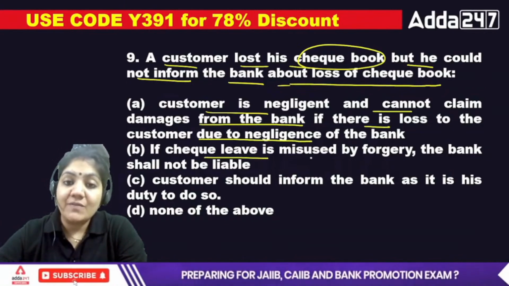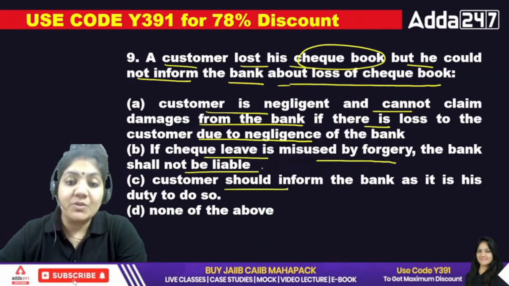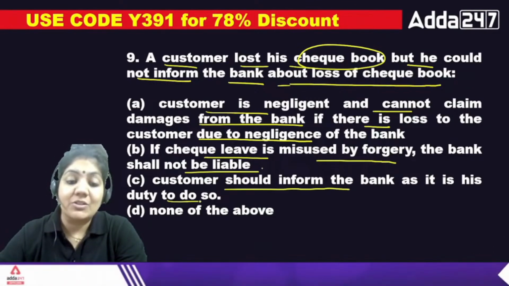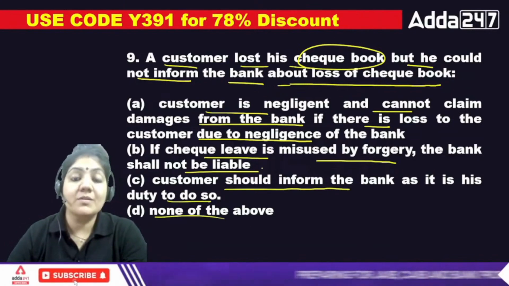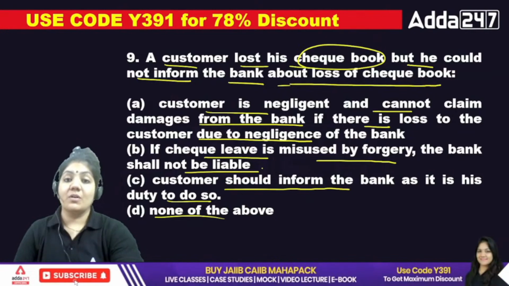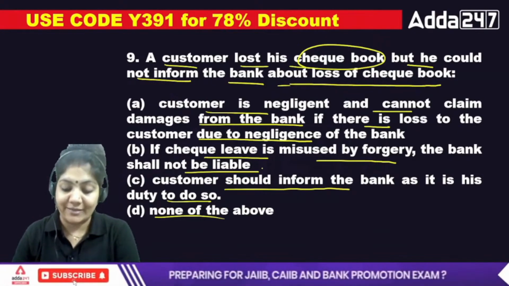B: if the check leaf is misused by forgery, the bank shall not be liable, and the customer should inform the bank as it is his duty. D: none of the above. So what will be the exact answer?